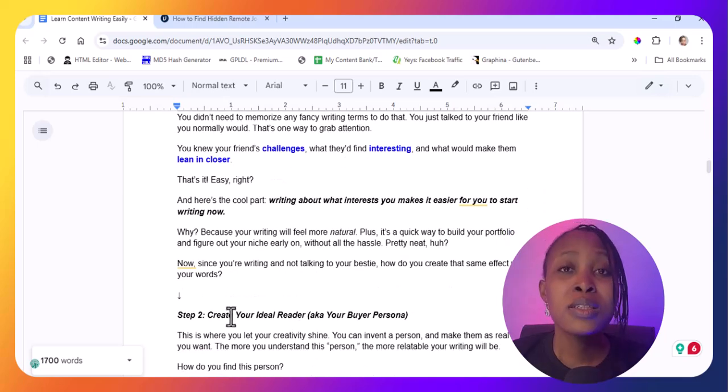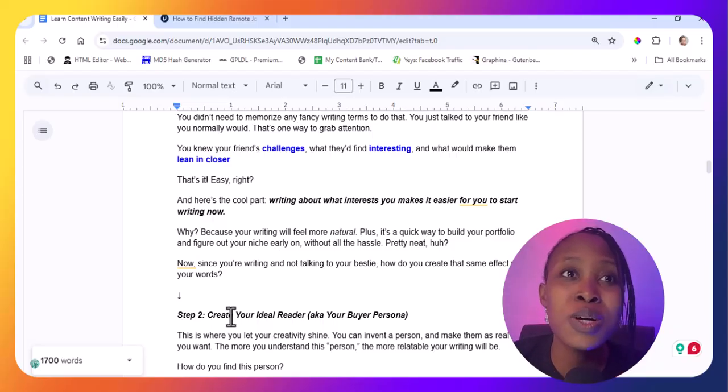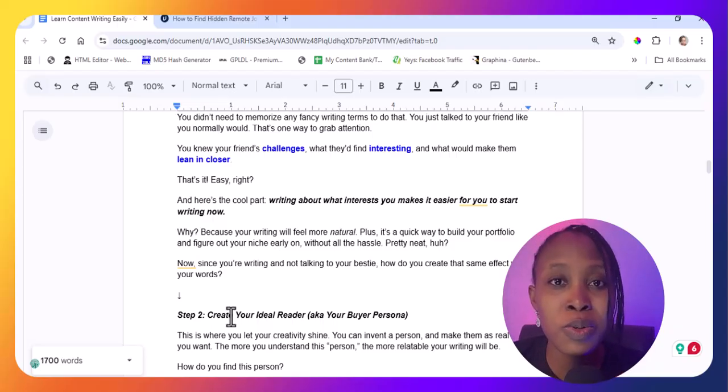No, the thing is that writing about what you're interested in gives you that freedom to express yourself, because like I said, you're already interested in this thing, and it's a quick way for you to build your portfolio. So the essence of this course is for you to understand what content writing is all about. Start writing now, build your portfolio, and start making money from this talent of yours.